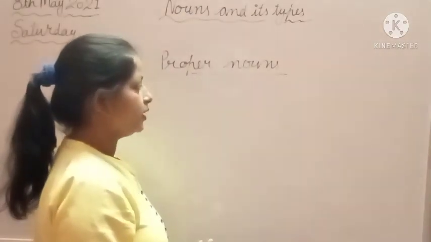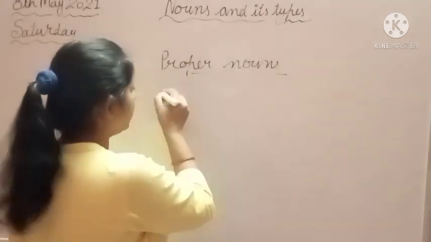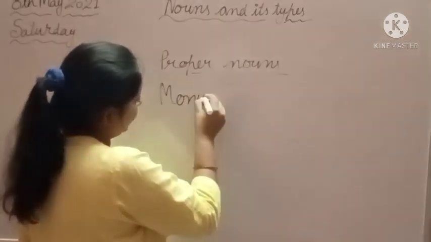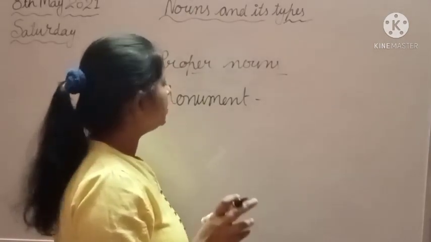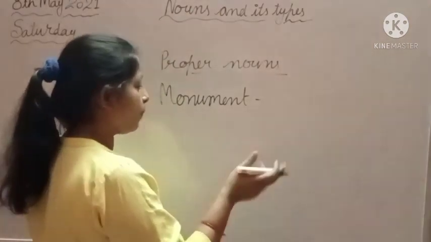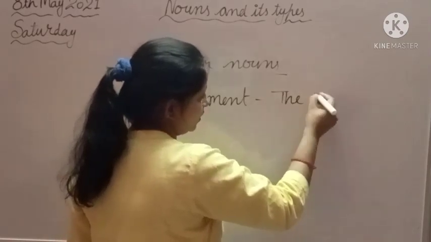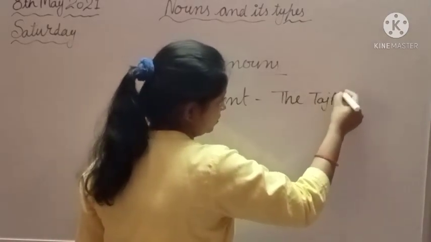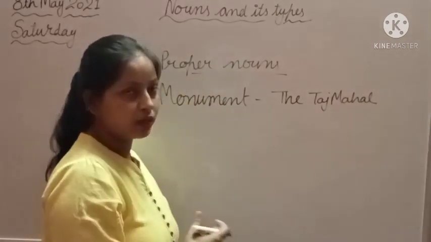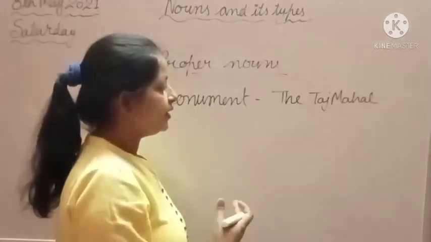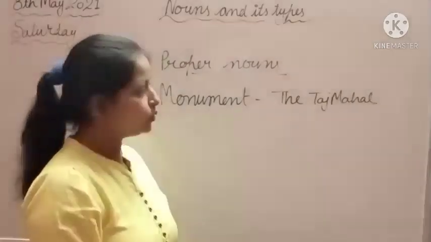And any place, and the name of any particular monument is a proper noun, like Taj Mahal, Qutub Minar, and any other monument. Okay, these are the proper nouns. Clear to all?